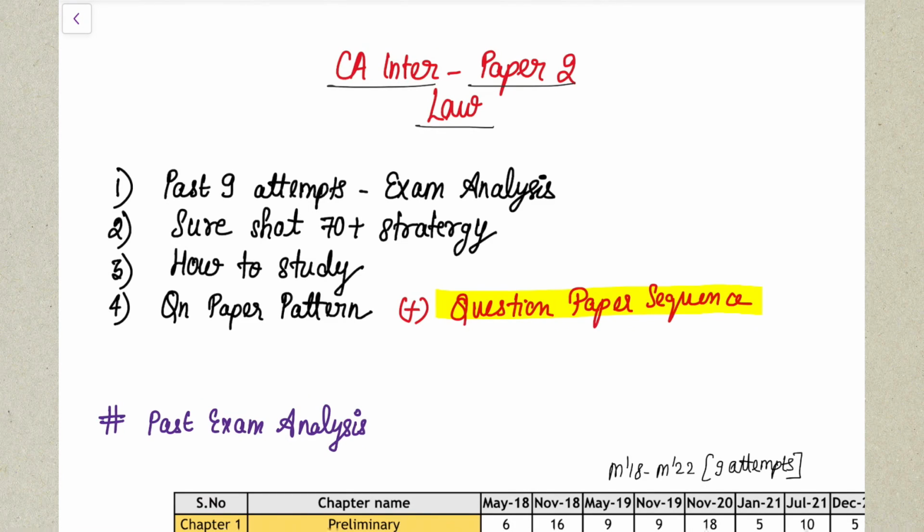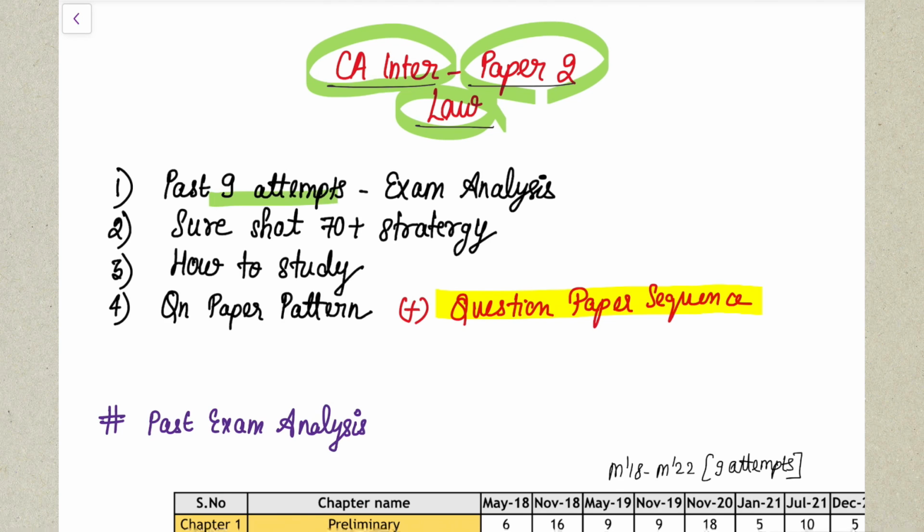So as you all know, in this video we are going to discuss the CA Inter Paper 2, your Corporate and Other Laws exam analysis. In this video, you are going to find the 9 attempts exam analysis along with a short strategy of how you can score 70 plus in your examinations.